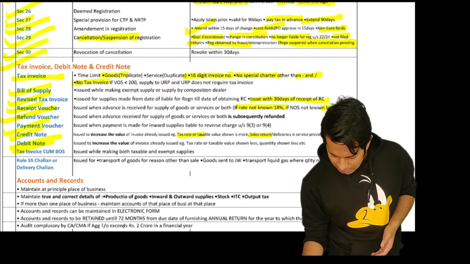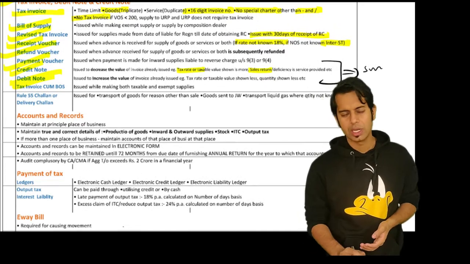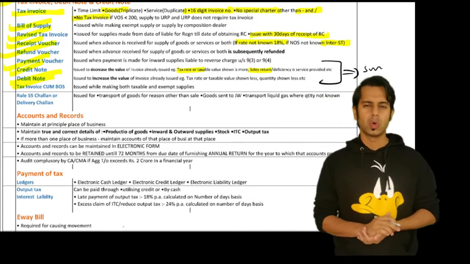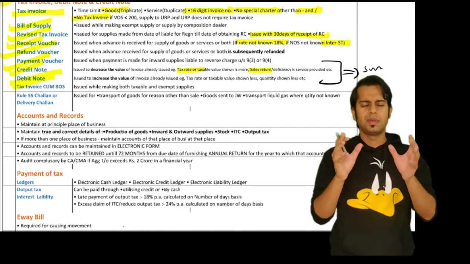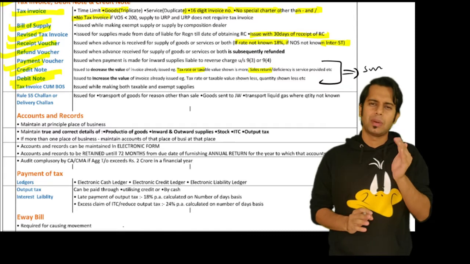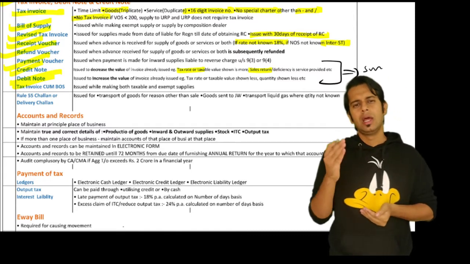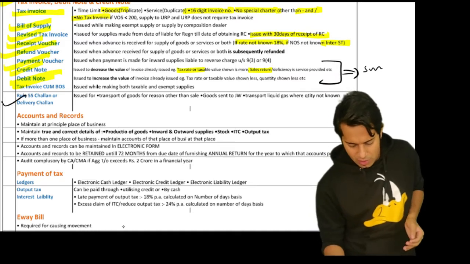Now, this debit note and credit note is required to be shown in the return. It is required to be shown in the return within a specific period. It is required to be displayed in the return which you are filing within the due date of filing return for the month of September of the next financial year, or within the date of filing the annual return for that financial year, whichever is earlier.